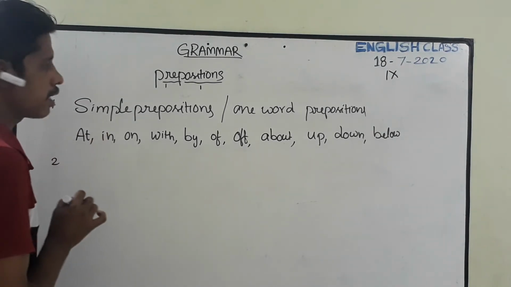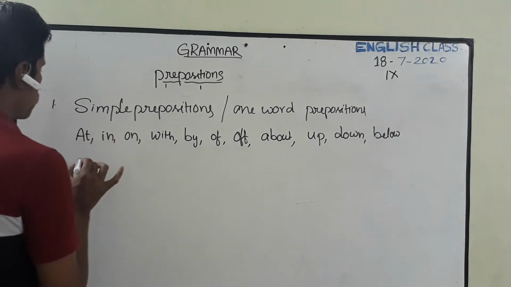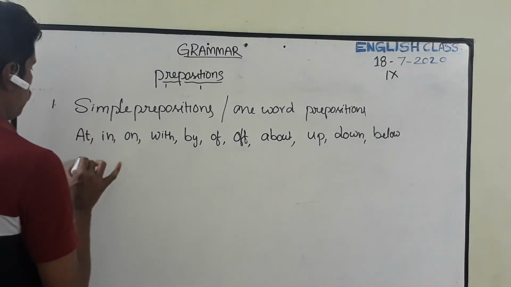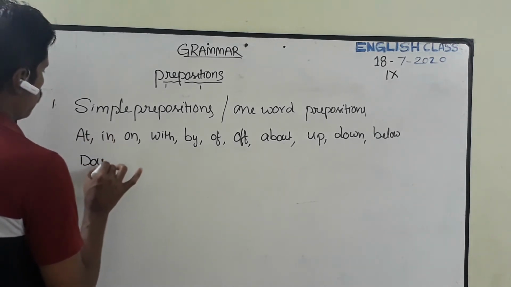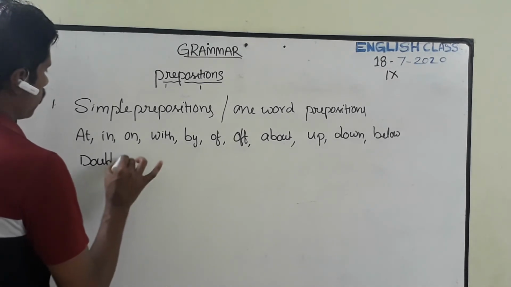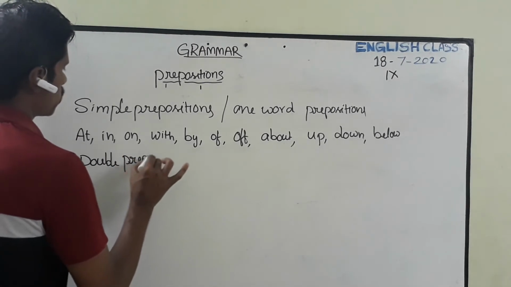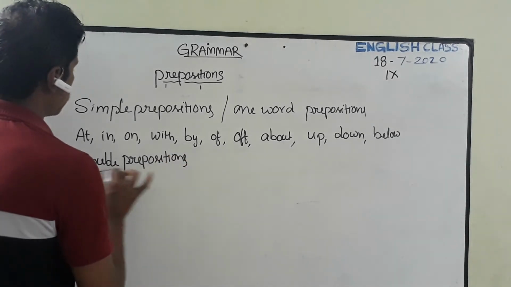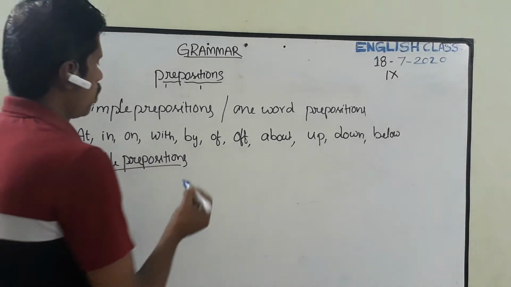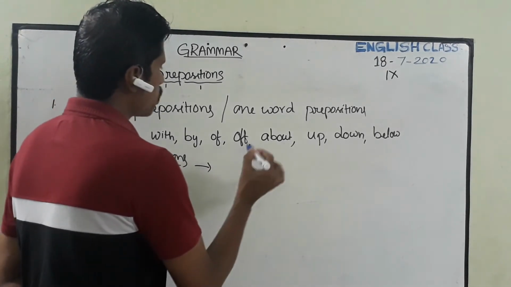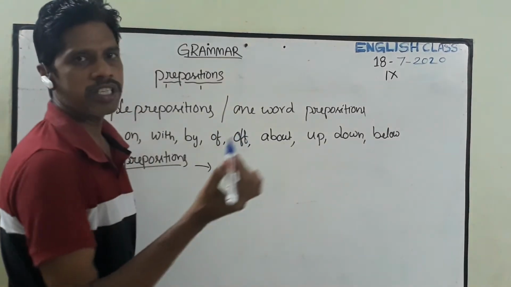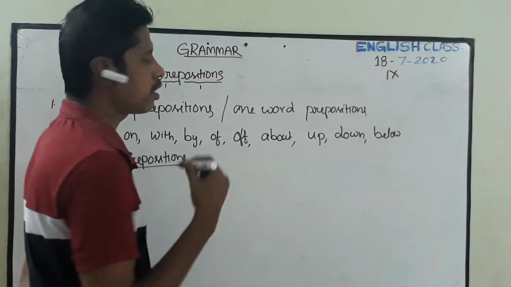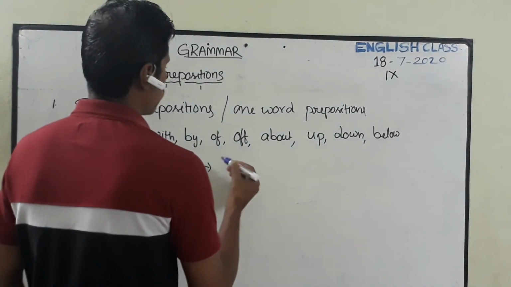And the second one is double preposition. Double prepositions in the sense, here the two prepositions are together is called double prepositions.